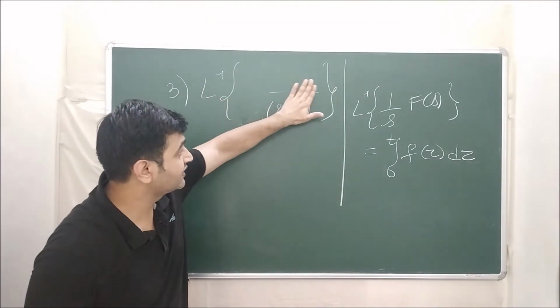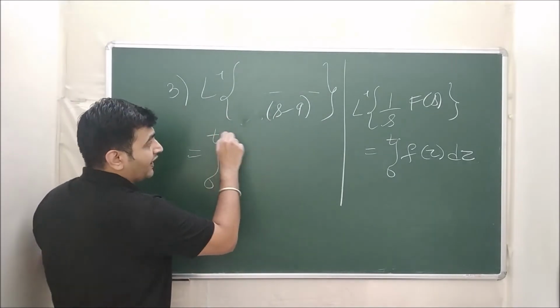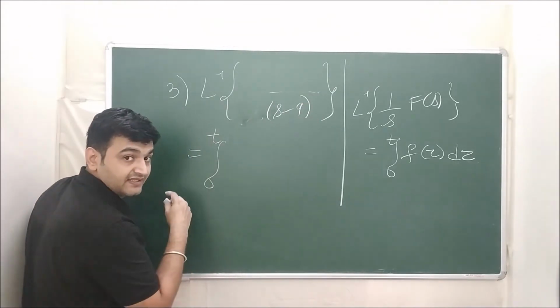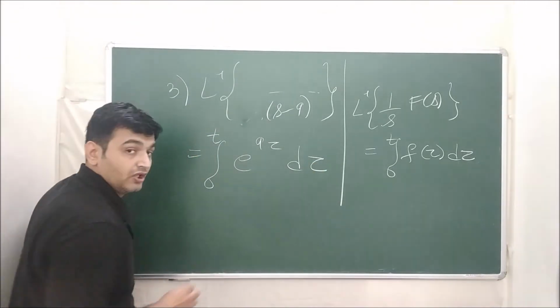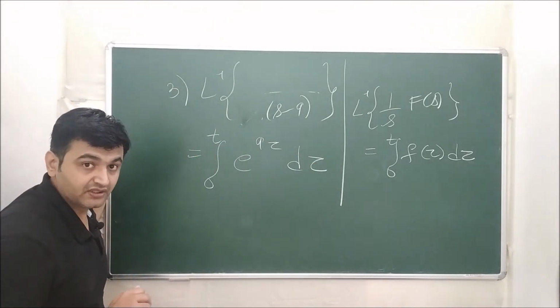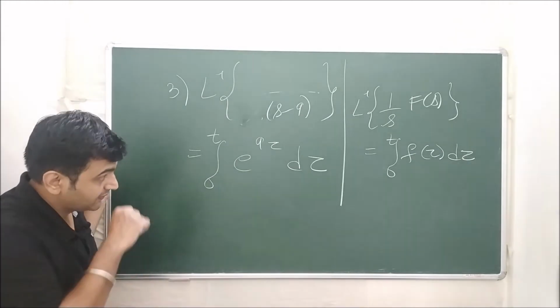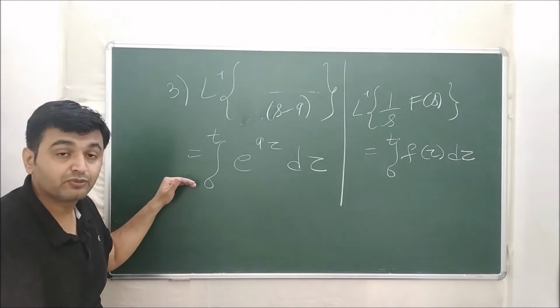If I ignore this 1 upon s, what is the Laplace inverse? It is nothing but integration 0 to t. I have to integrate a function whose Laplace is 1 upon s minus 9, which is nothing but e raised to 9 tau d tau. So whenever you have 1 upon s in the picture and a product, one way is by partial fraction. Another way is convolution, that we will see in our coming lectures, and this is one more method of integration.